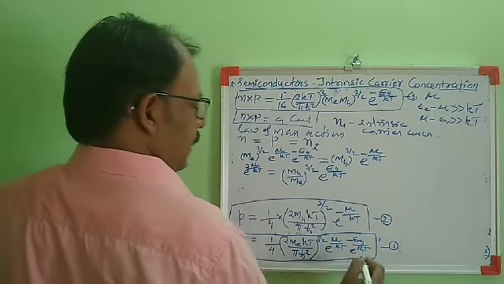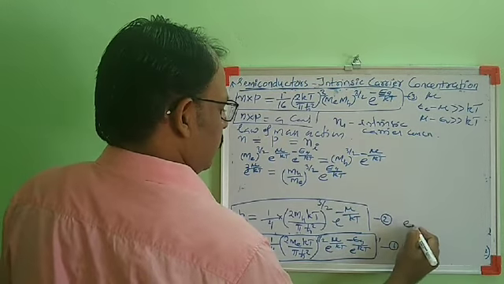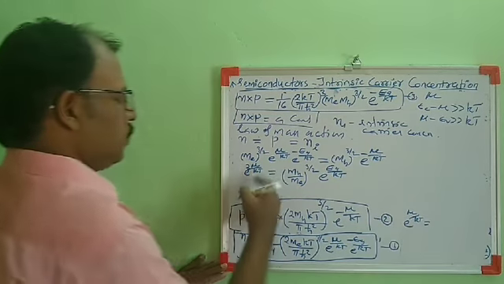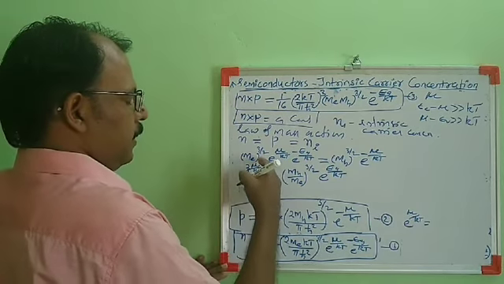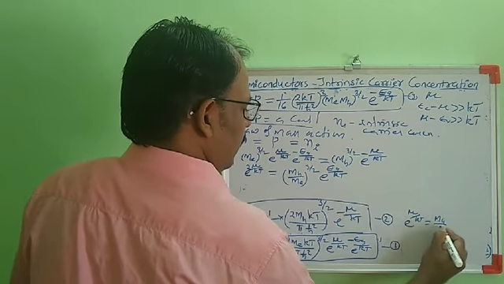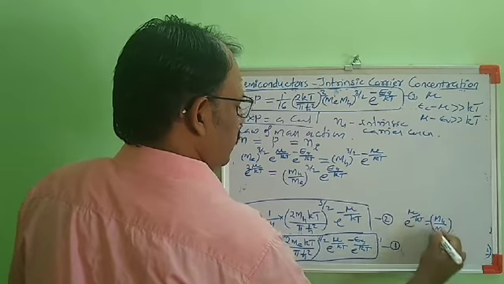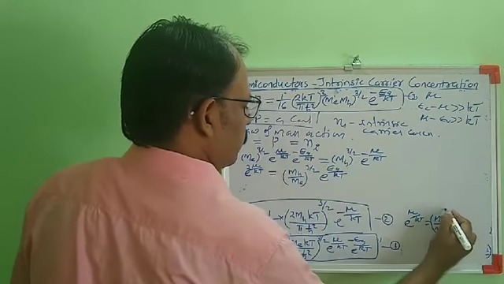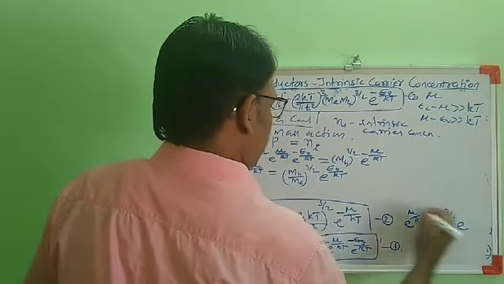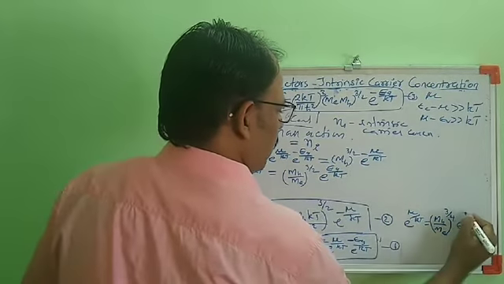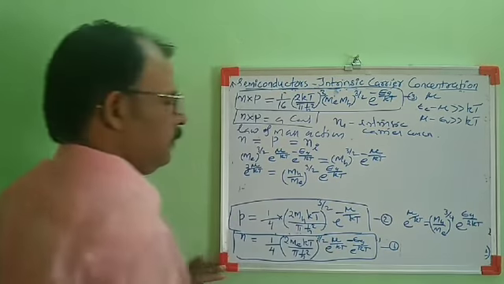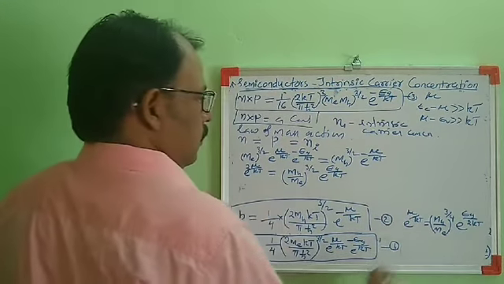Or we can write e raised to mu by kT is equal to, taking the square root, mh by me raised to 3 by 2 raised to 1 by 2, so it will be 3 by 4, then e raised to Eg by kT raised to 1 by 2, which is e raised to Eg by 2kT.